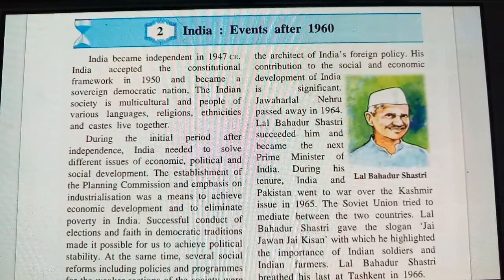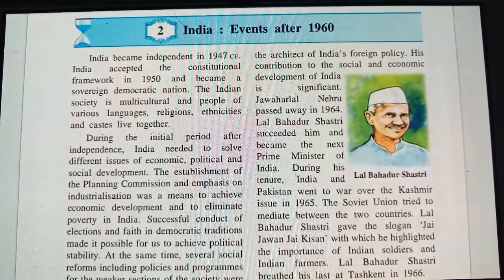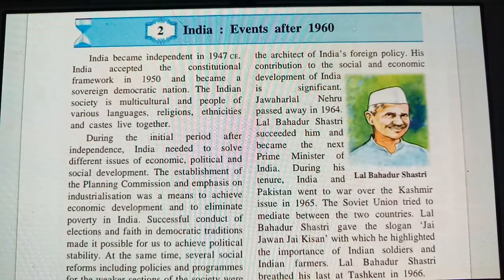Indian society is multicultural, and people of various languages, religions, ethnicities and castes live together. So people come from multicultural states of different languages. We also have different religions and different castes, but we are living together in one country, India.